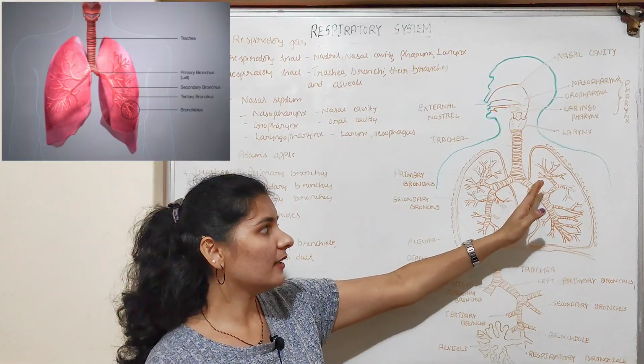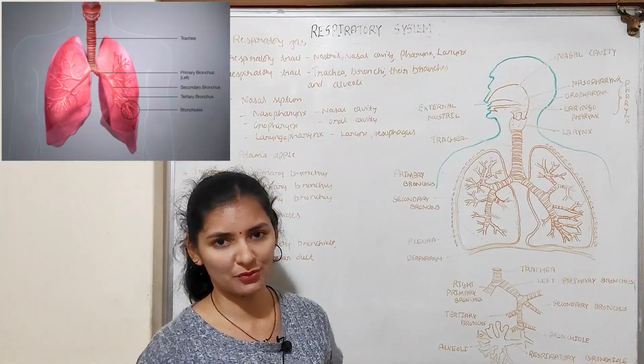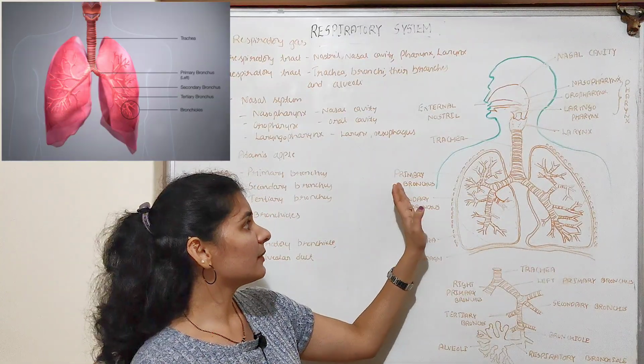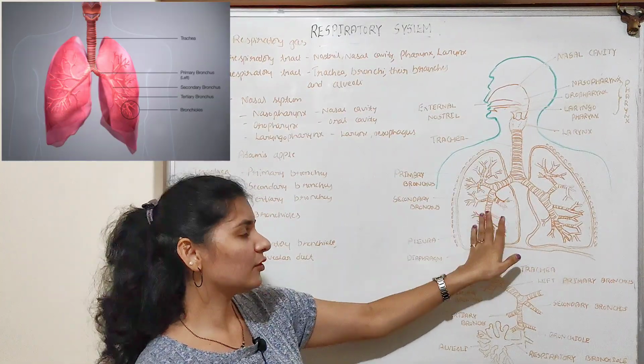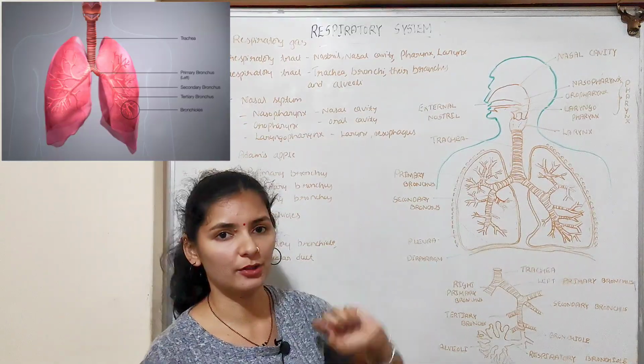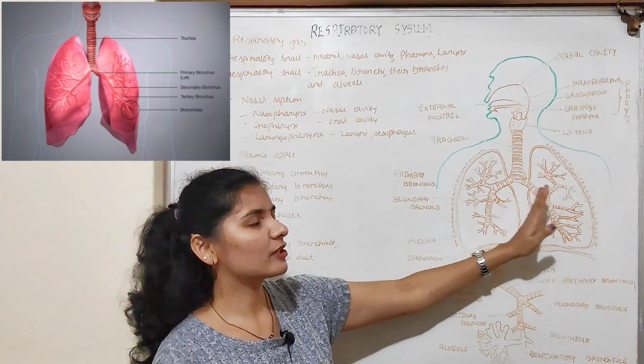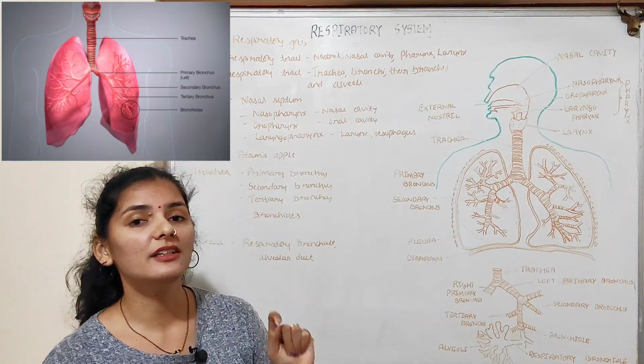The right and left primary bronchi enter the respective parts of the lung, that is the right primary bronchus enters the right lung and the left primary bronchus enters the left lung. The primary bronchi, upon entering the respective lung, further divide.